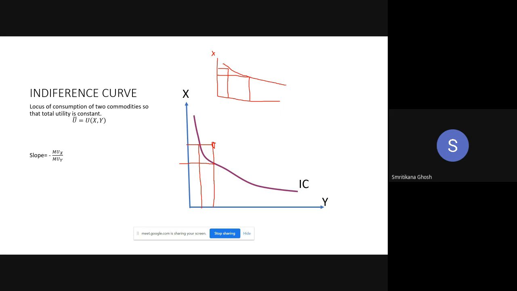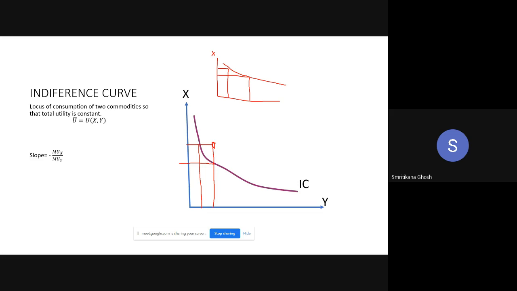Ma'am, is there any case in which the indifference curve becomes almost like a straight line? Why not? I will show. Many things can happen with the indifference curve: straight line, L-shaped, positively sloped. It is not elasticity actually, it is your preference.